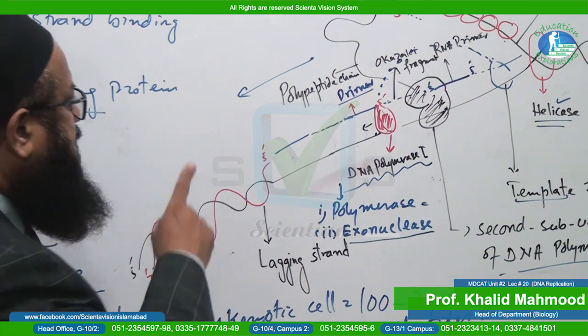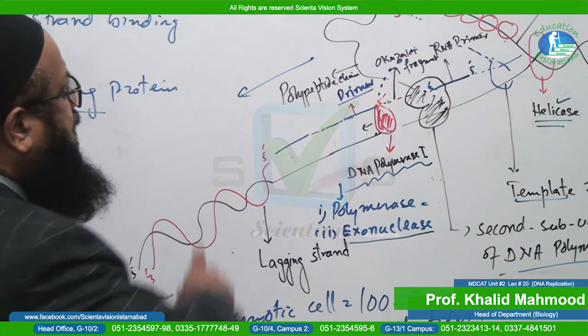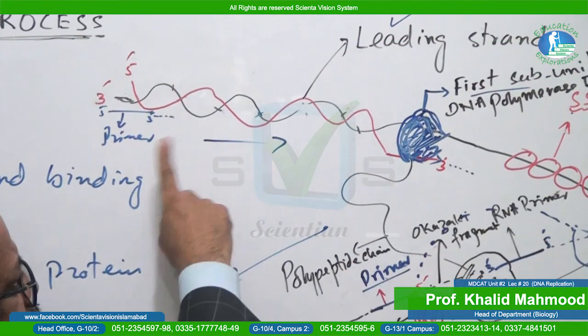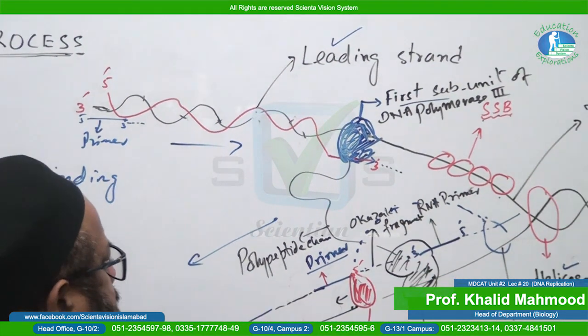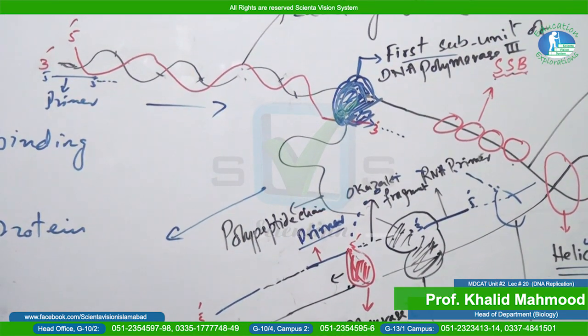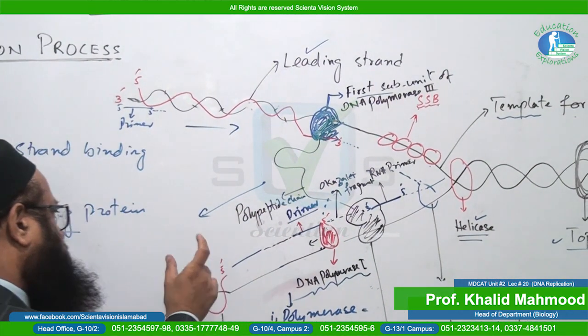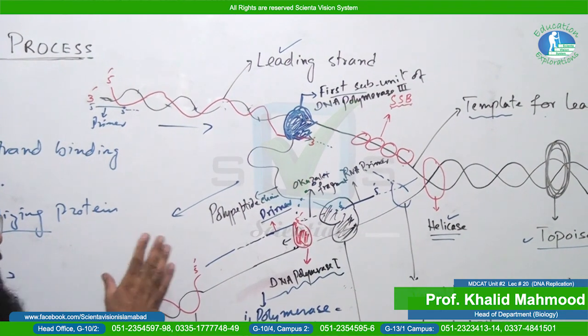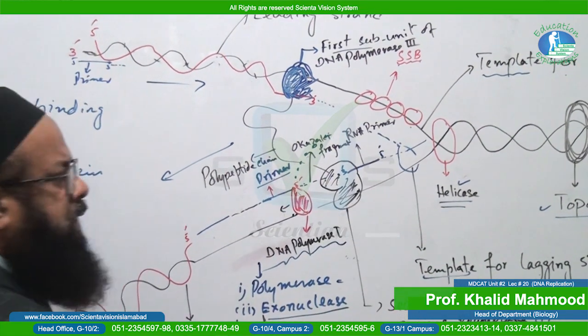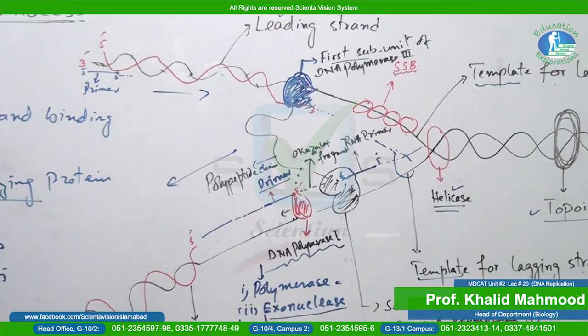So it is discontinuous replication, and in the leading strand you have observed continuous replication, and it is toward the replication fork. And this one you can observe is what? Discontinuous replication. Why? Because you observe that it is formed in fragments. So that is why it is called discontinuous replication.